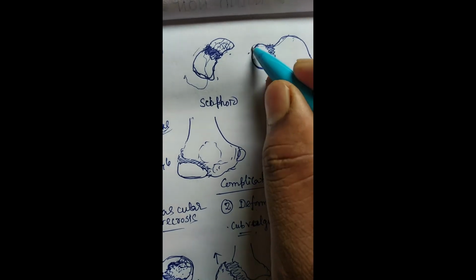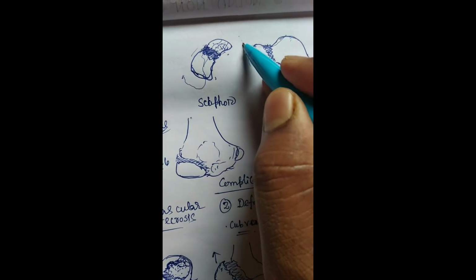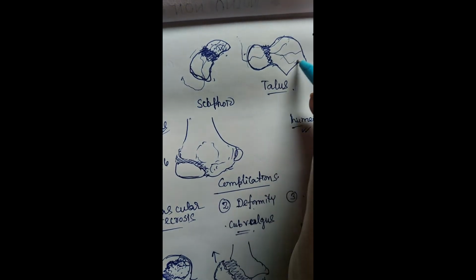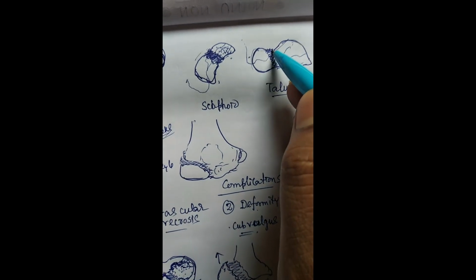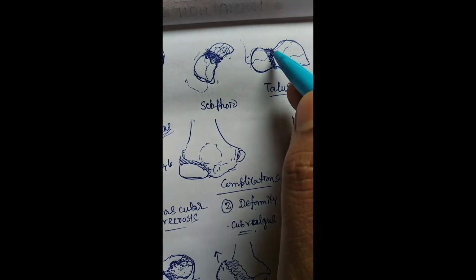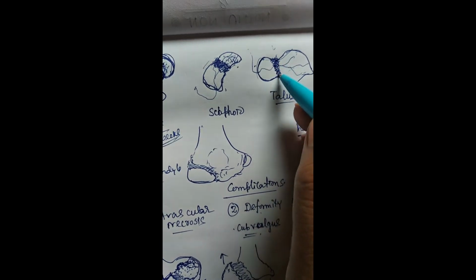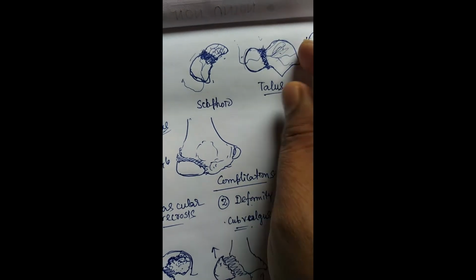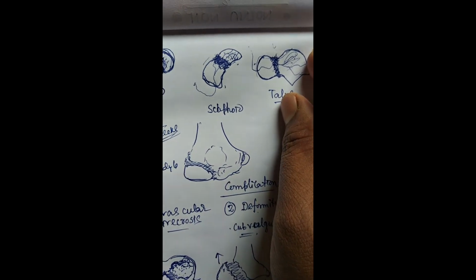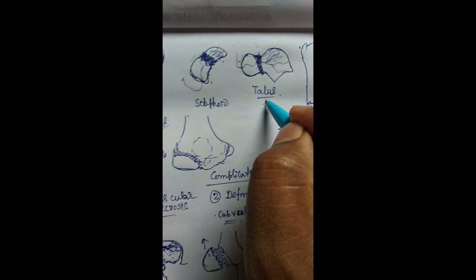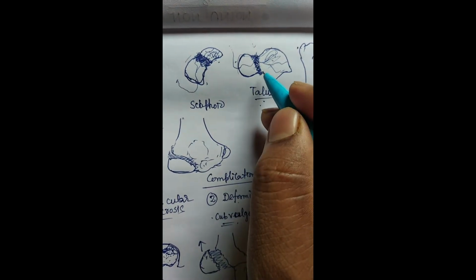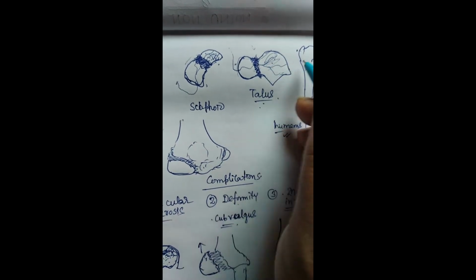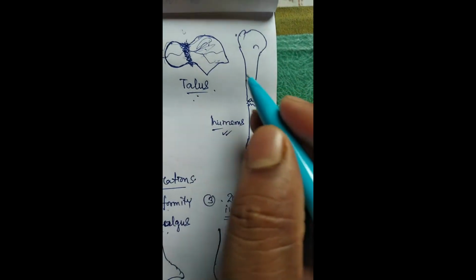Talus also has a peculiar blood supply. That blood supply comes through the head and it comes into the neck and body. So if there is any fracture in the neck, it's called aviator fracture. With this fracture in the neck, the blood supply will be hampered, so the body of the talus is going to non-union. So remember, a talus fracture also easily goes to non-union if there is a neck talus fracture. So early fixation is very important in this type of fracture.